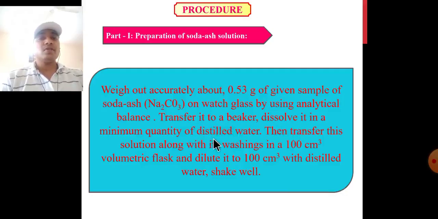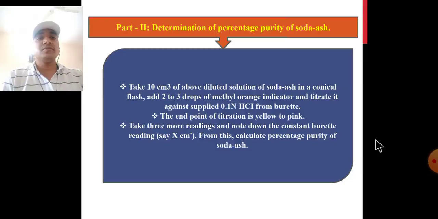Shake well to dissolve all of the soda ash, and then transfer this solution into a 100 ml volumetric flask, along with its washings, and dilute it up to the 100 ml mark with distilled water. Shake well, and this is the analyte solution of soda ash.